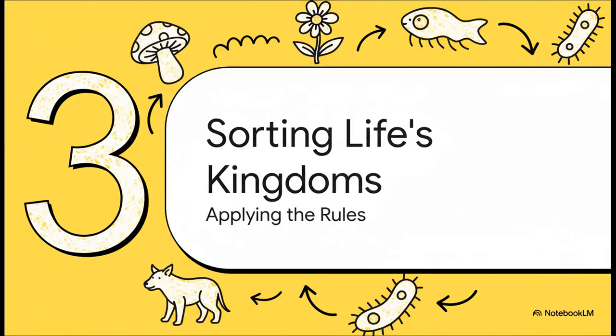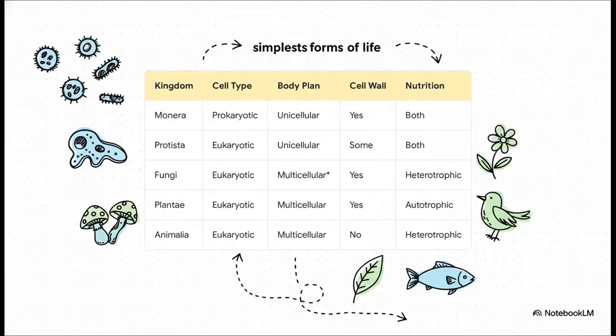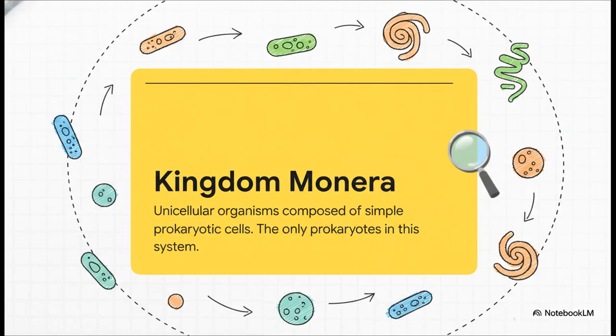All right, now that we have our rules, let's actually put them to work. Let's start sorting life into its proper kingdoms and see how it all shakes out. Okay, so this chart right here, this is basically our roadmap. Just look across the rows. Each kingdom has its own unique combination of answers to our 4 questions. We're going to start at the very top with Monera, which is the simplest kingdom of them all. This first sort is actually the easiest one. If you find any life form that has those simple, studio apartment, prokaryotic cells, it's a Monera.